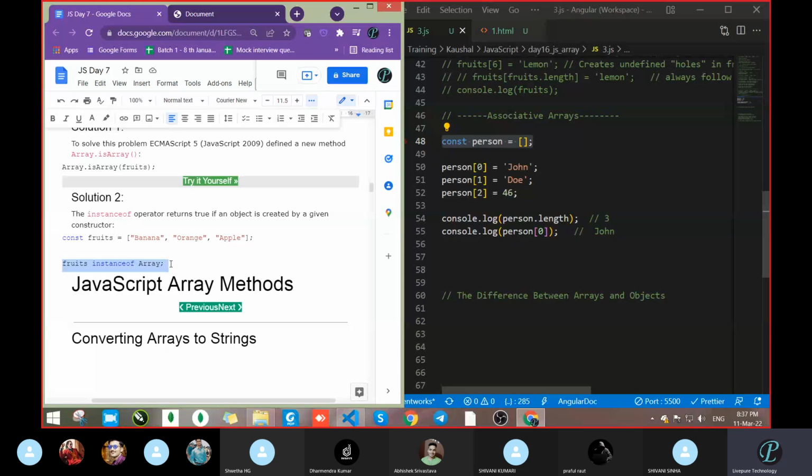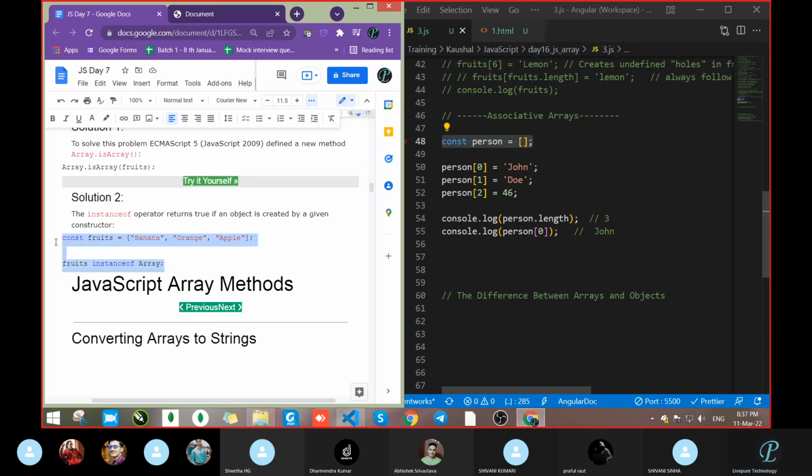Instance means it's like going to create an object itself, like parent and child. Array is the parent on the top, and whatever you create will be an instance.